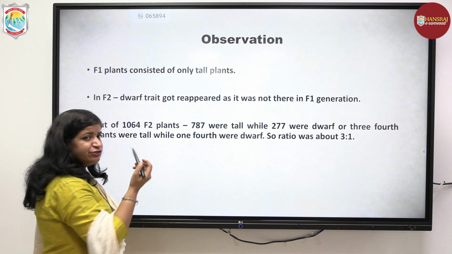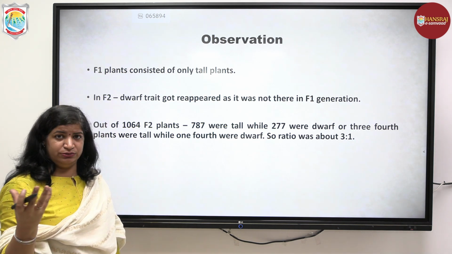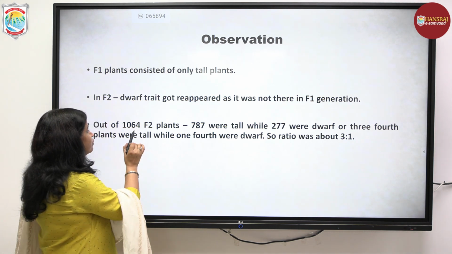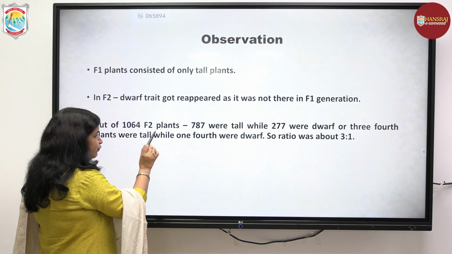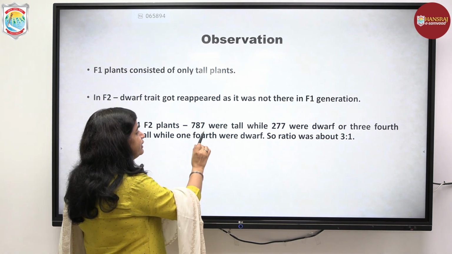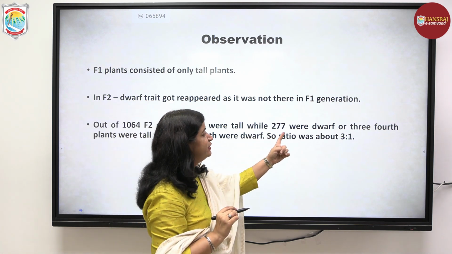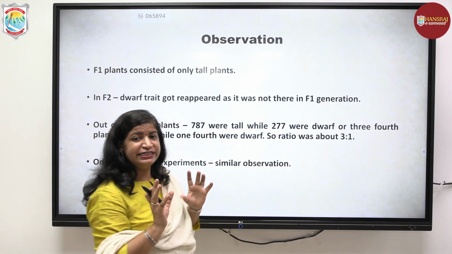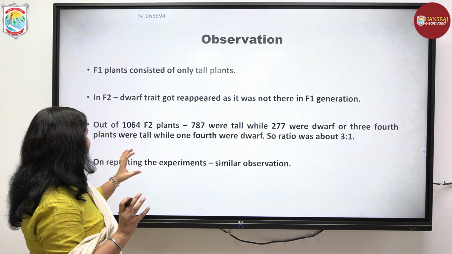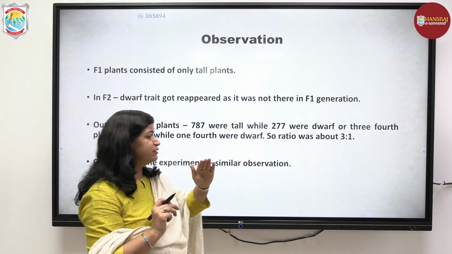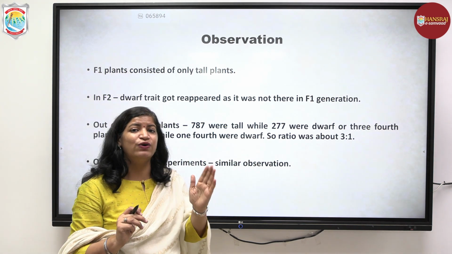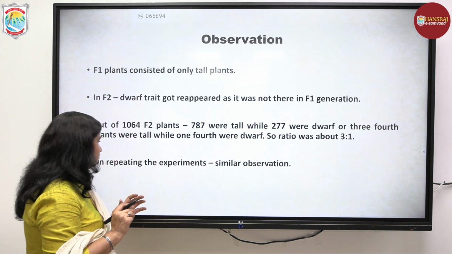He obtained around 1064 F2 plants, out of which 787 were tall and 277 were dwarf. He made the ratio of it and obtained approximately a 3:1 ratio. 3/4 of the plants were tall while 1/4 of the plants were small.